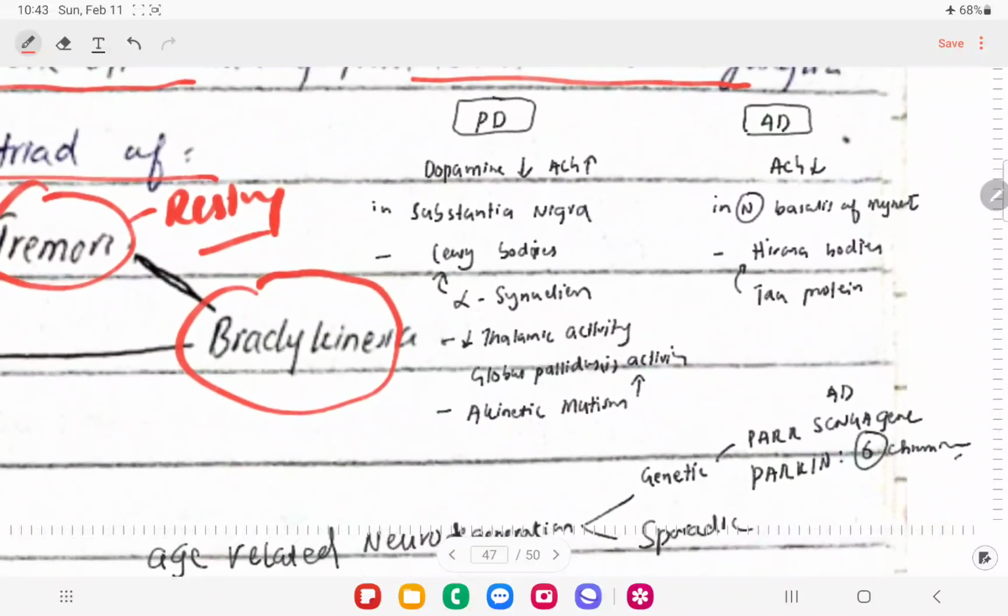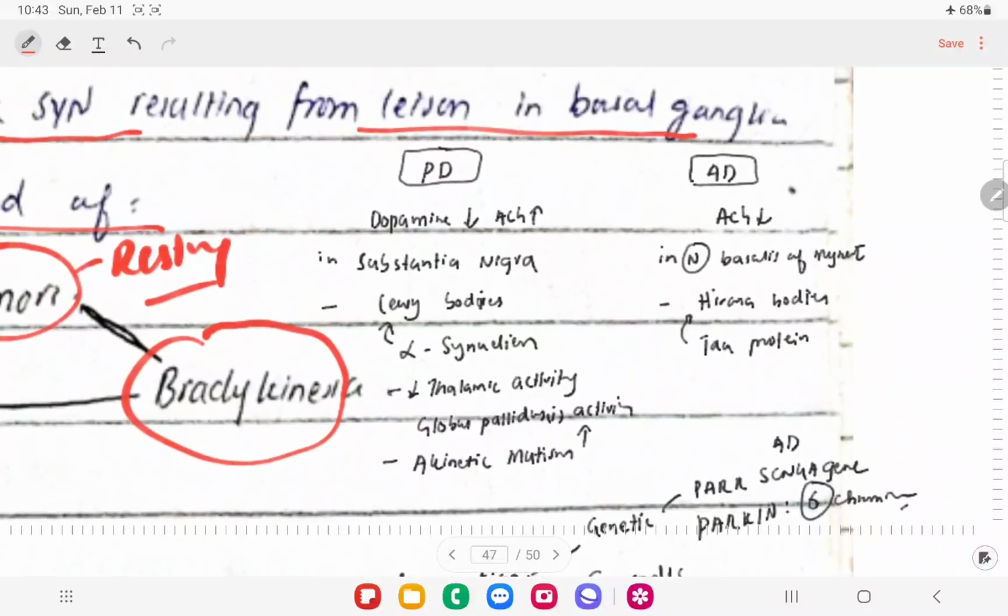So how are we going to differentiate Parkinson disease from Alzheimer's disease? If we talk about neurotransmitters, dopamine will be decreased in Parkinson disease patients and acetylcholine will be increased, while in Alzheimer's disease, acetylcholine is decreased, right? Dopamine is decreased due to lesion in the substantia nigra, since dopamine production occurs in the substantia nigra, while acetylcholine is produced in the nucleus basalis of Meynert,